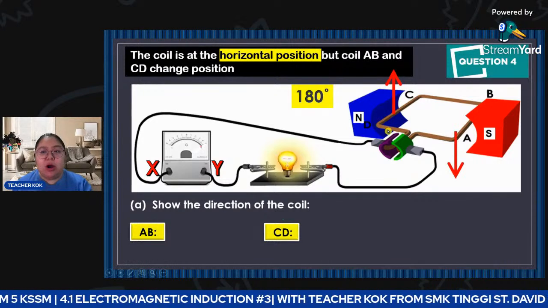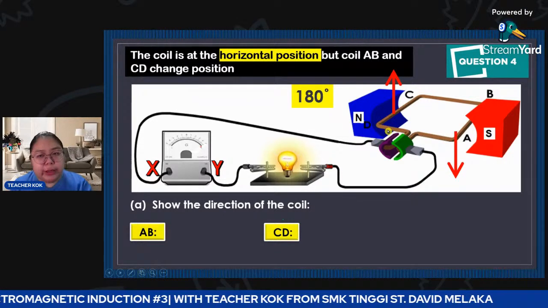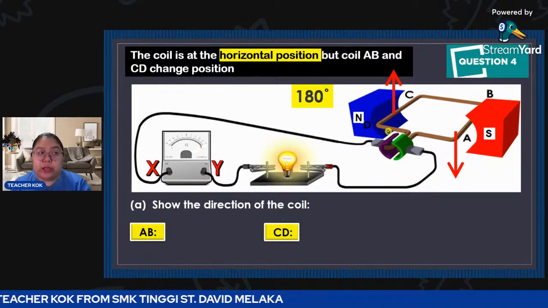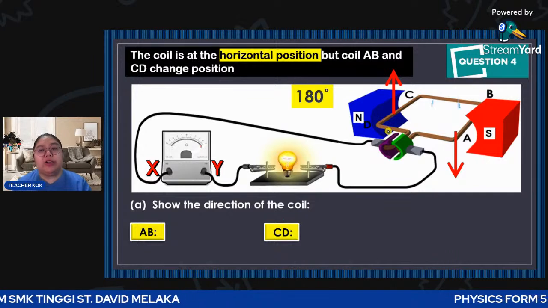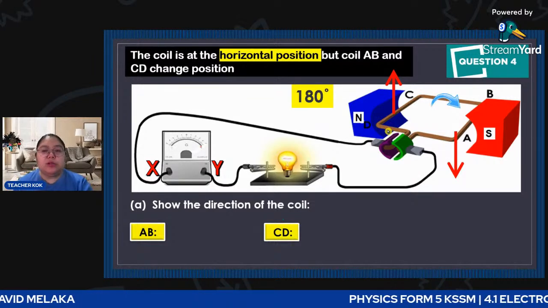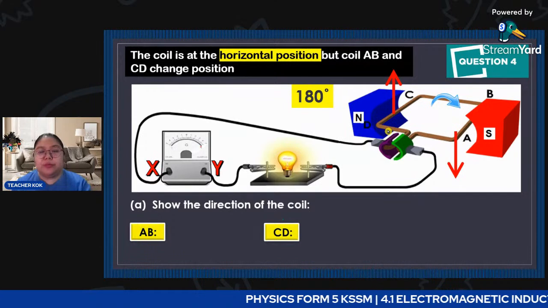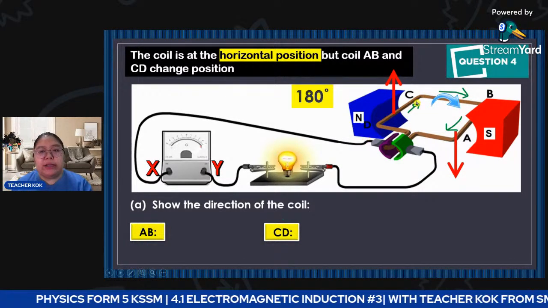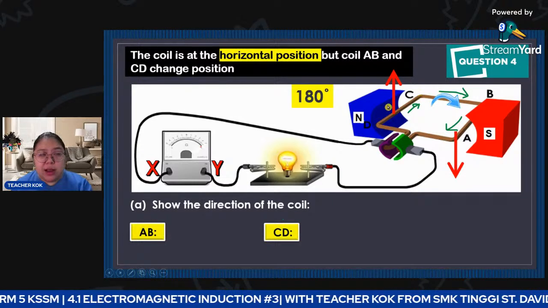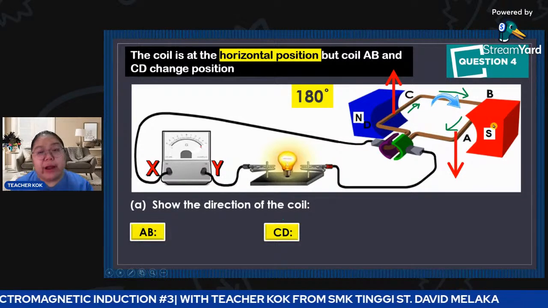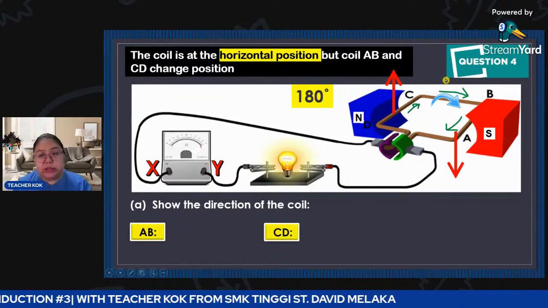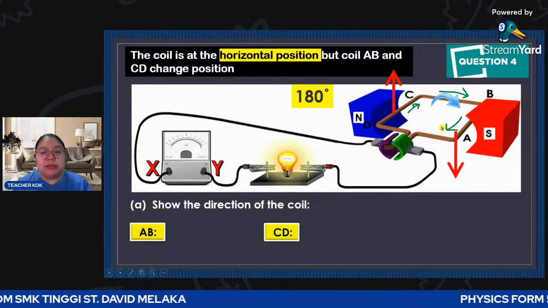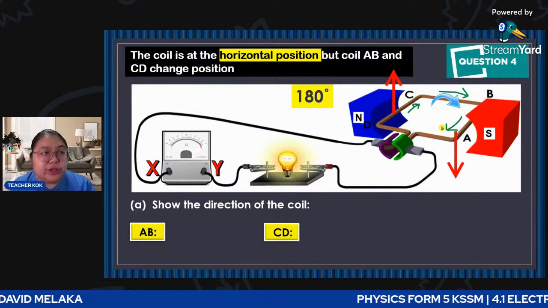Now the coil will still continue to rotate. DC still rotates up, and AB still rotates down, so the direction is still clockwise. So how does the current flow? The current flow is still the same. When DC is going up, the force is up, with north and south, using your Fleming's right hand, the current is still D to C. After that, B comes back to A. So now you can see the differences in the coil direction.